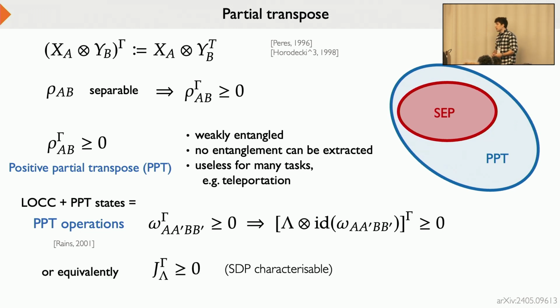Even more simply, you can just check the Choi-Jamiołkowski matrix of your channel, and if that has a positive partial transpose, then this is an equivalent definition of these operations. The point is that they are simple to characterize. This is a nice SDP, or semi-definite programming, condition, and the structure of them is very nice. In the same way as PPT states approximate separable states, PPT operations approximate LOCC.